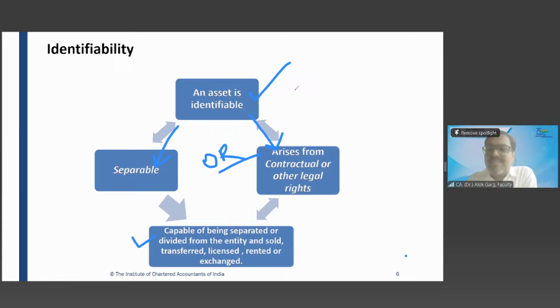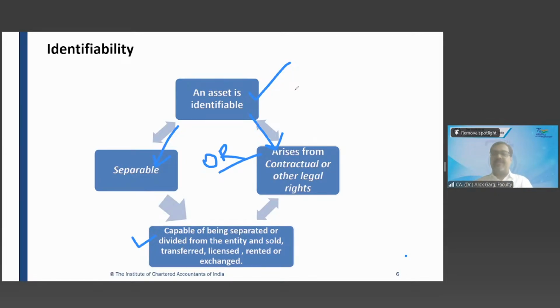So this company has a legal right, this company has a contractual right, this company has paid the consideration, this company has got the license to operate in a certain manner, right? And that's why this company has got a license, this company has paid the consideration. So it is arising from contractual or other legal rights, and hence it will be capitalized as an intangible asset.